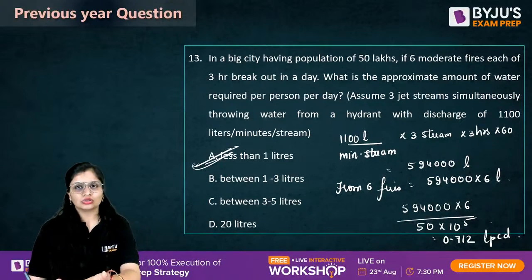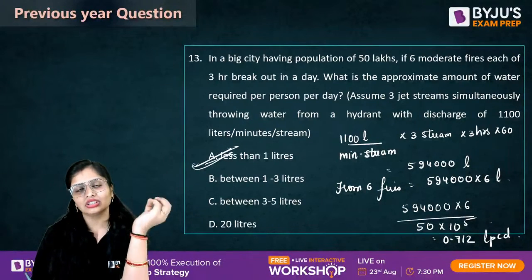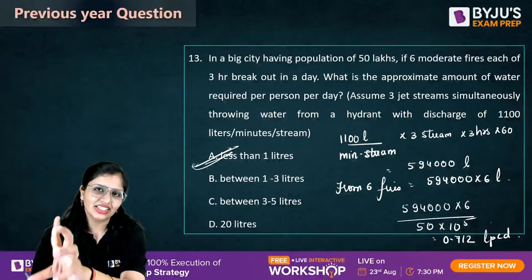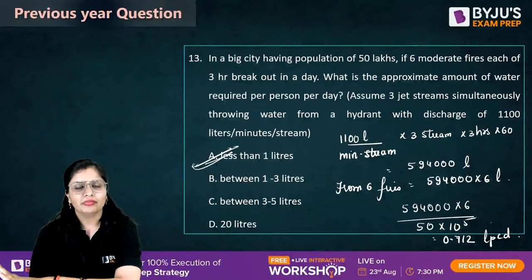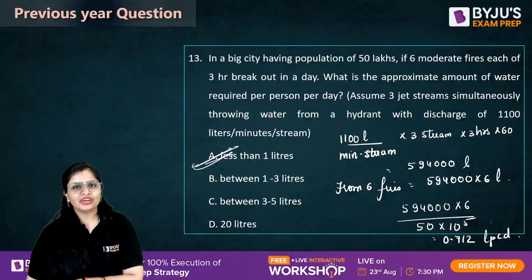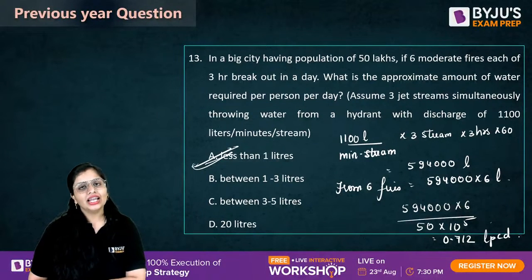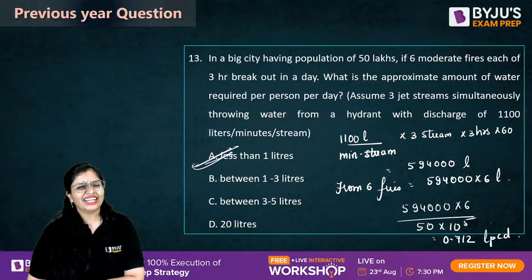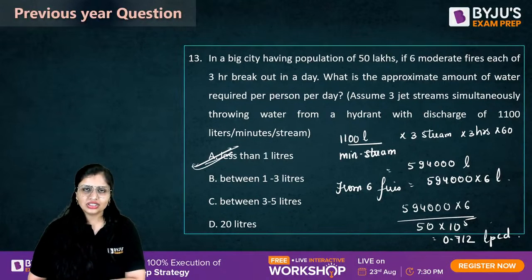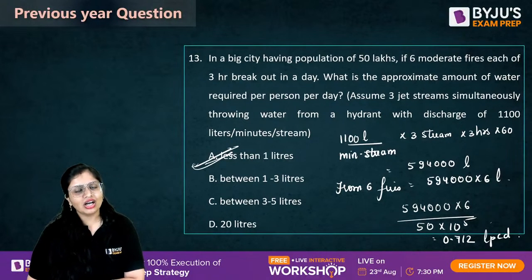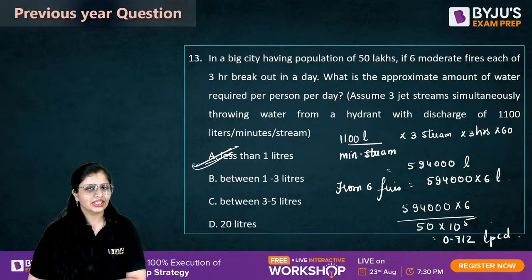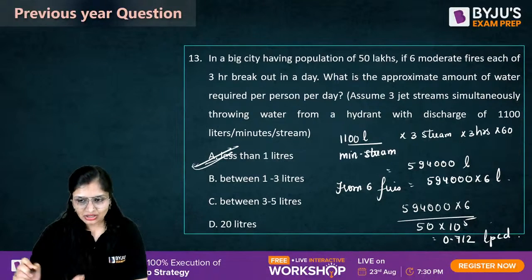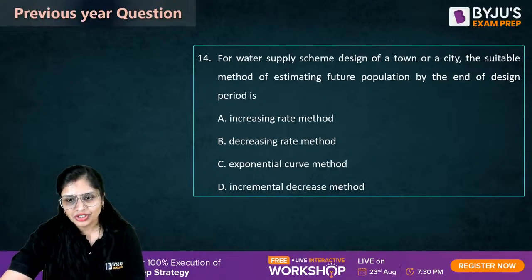And you know, when you talk about the fire demand, which we take as 1 LPCD for a person, because you don't get frequent fires generally. In areas where you have textile industries and a lot of industries, you make sure that you have a higher amount of water stored in case of fire demand. Okay, so this was the question. Moving to the next question.